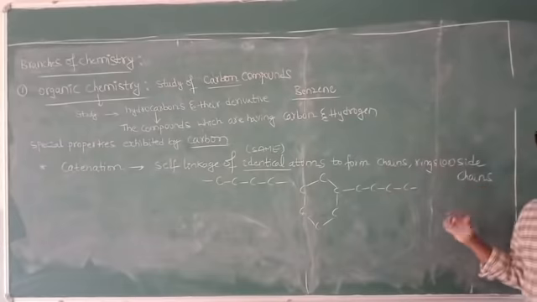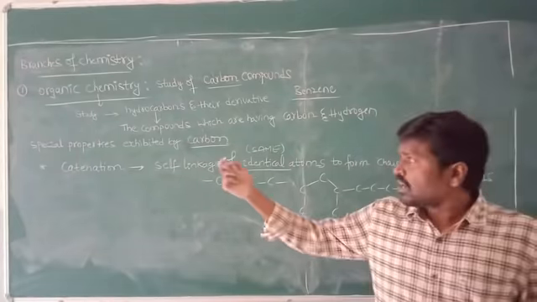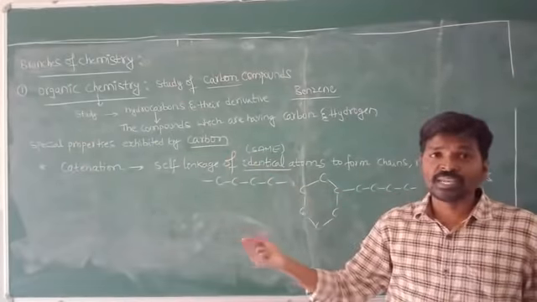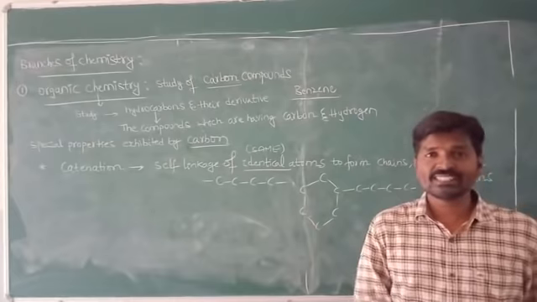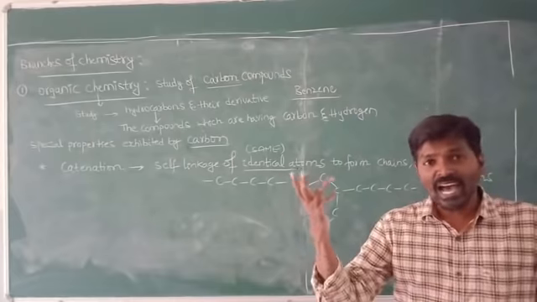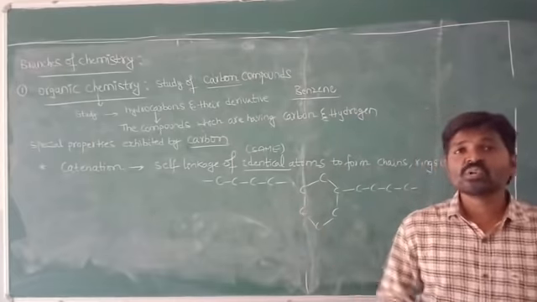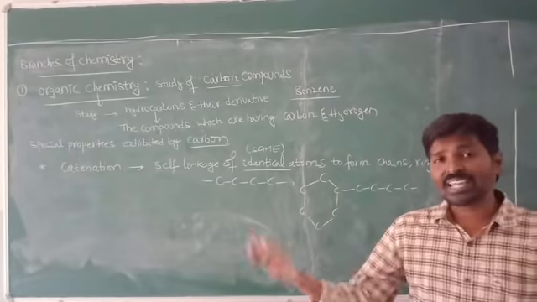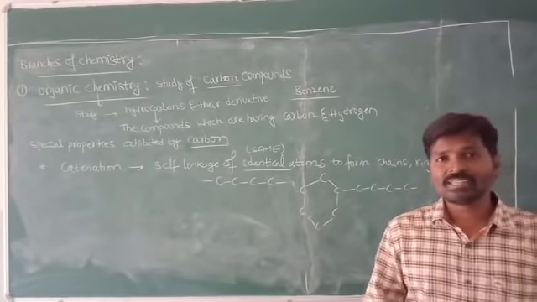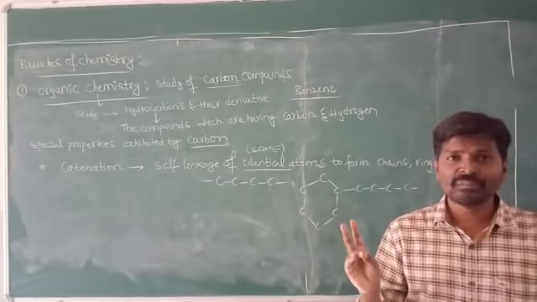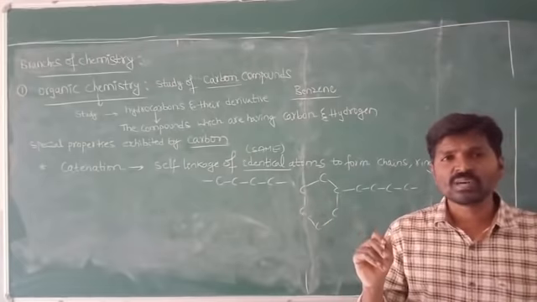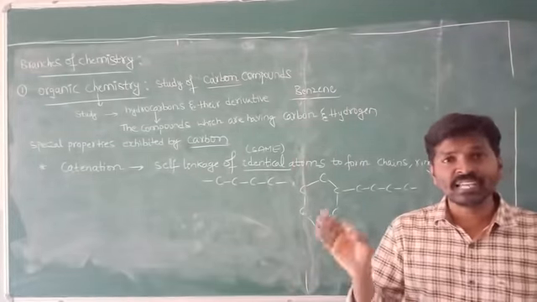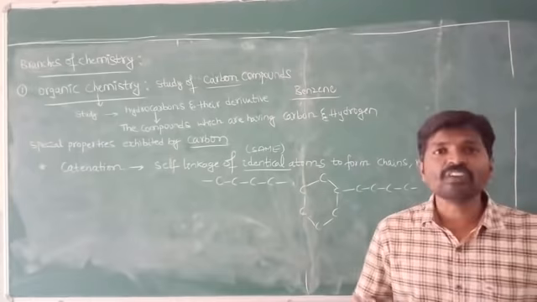Sir, you are telling us that carbon is the best example which exhibits catenation. Are there any other elements that also exhibit catenation? Yes, of course, there are some more examples: silicon, germanium, nitrogen, phosphorus, sulfur. Like that, other elements also have the tendency to exhibit catenation.